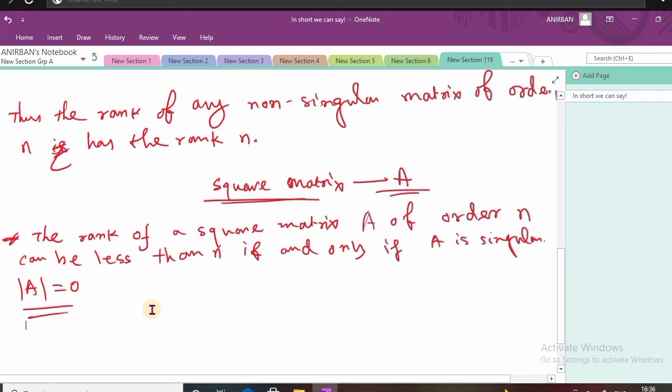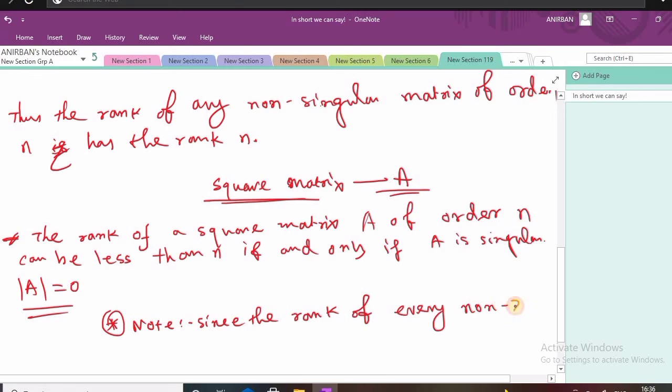And obviously the rank of every non-zero matrix is greater than or equal to 1, and so this is the note point. Since the rank of every non-zero matrix, so this is known as a non-zero matrix, means that it is not a null matrix.